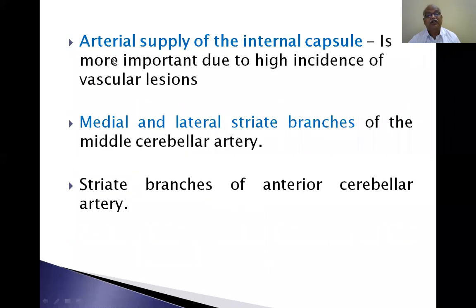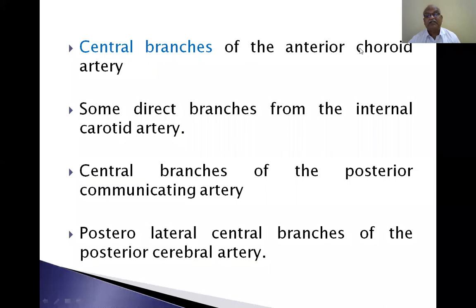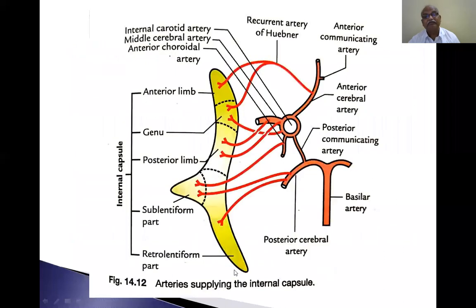You have to go through the arterial supply of the internal capsule. Medial and lateral striate branches, striate branches of the anterior cerebral artery, central branch of the anterior choroidal artery, some direct branches from the internal carotid artery, central branch of the posterior communicating artery, and posterolateral central branch of the posterior cerebral artery.